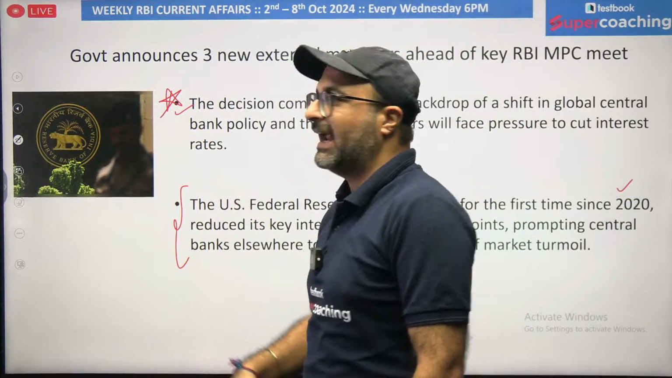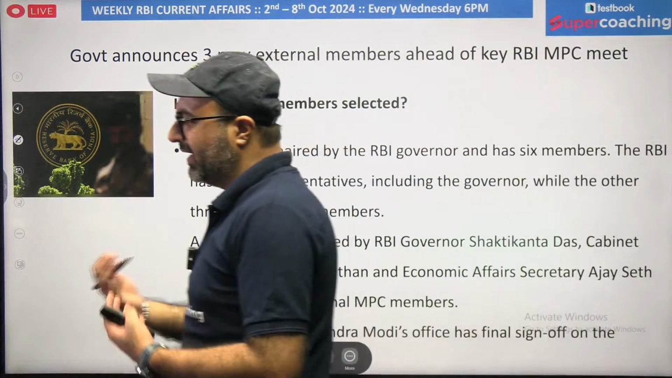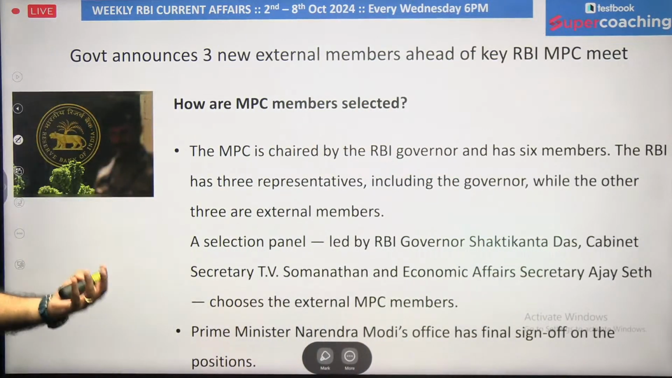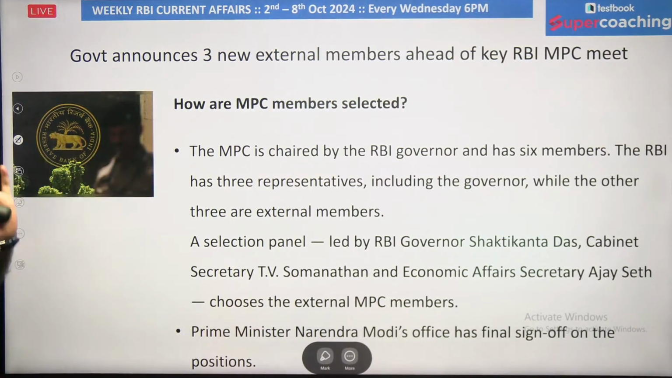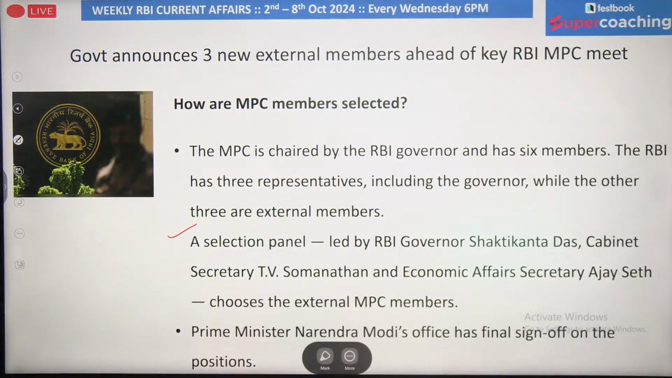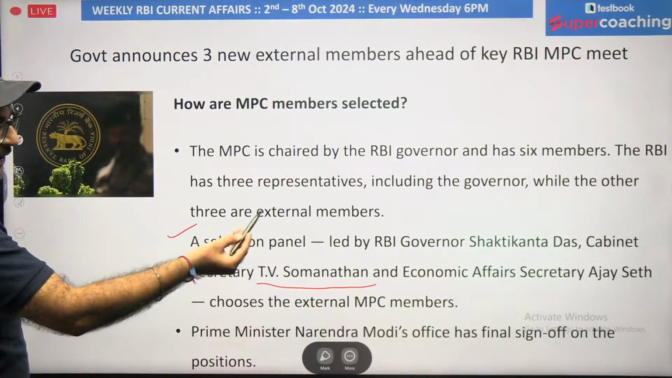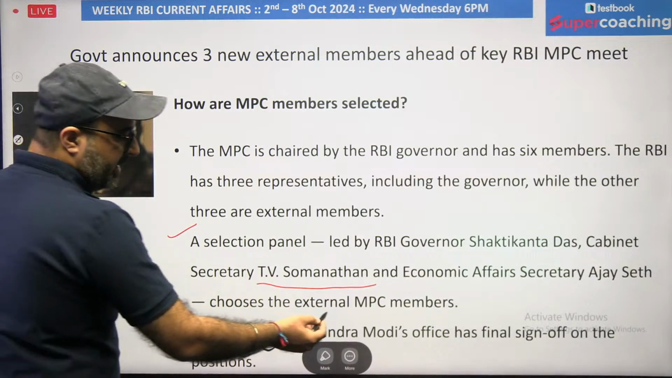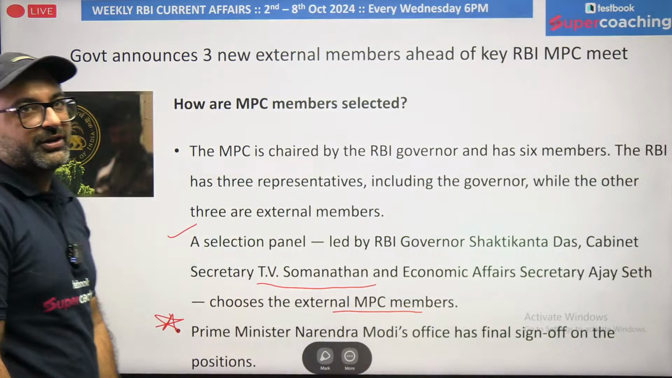But on the other side, we have an entry of three new members. Then it was quite expected that the decisions will remain in line with the ongoing thought process of the Monetary Policy Committee. As I mentioned, these are the internal and external members. The selection committee, which selects the three external members, includes the RBI governor, the cabinet secretary TV Somanathan, and economic affairs secretary Ajay Seth. But the final approval comes from the Prime Minister of India, and right now three new members have been appointed. Is it clear, everyone?